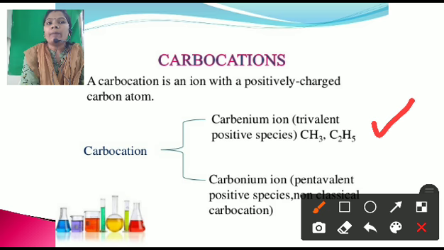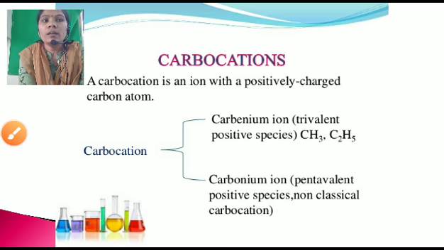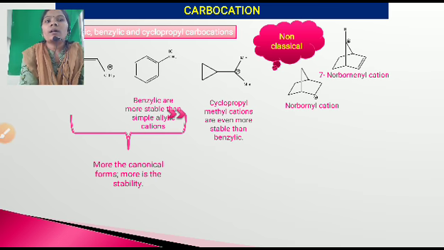Here the carbocations are carbon trivalent positive species, like CH3, that means 3 hydrogens attached to the carbon, that is trivalent, and carbonium ion, that means the pentavalent positive species. These are the non-classical carbocations. Okay. Next is the carbocation. Here we learn some examples of the carbocations.